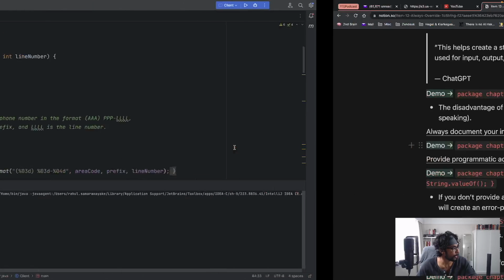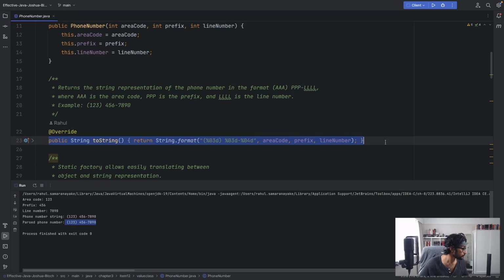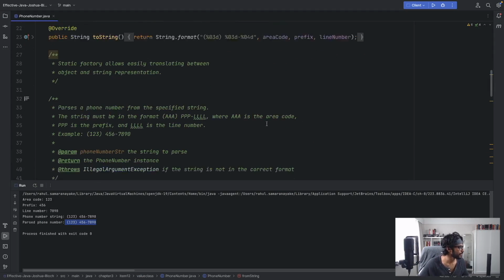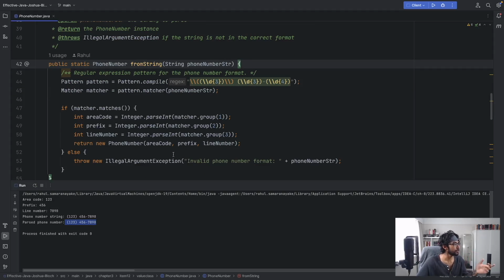I forgot to show that part. That's the ToString method here, where in this case, sorry, not the ToString method, I kind of got confused there. The FromString method, where it's doing the opposite. Instead of converting the object to a string, it's taking a string and converting that to an object. So you could give, for example, this phone number class a string with the proper format, and then that'll convert it to a phone number object.